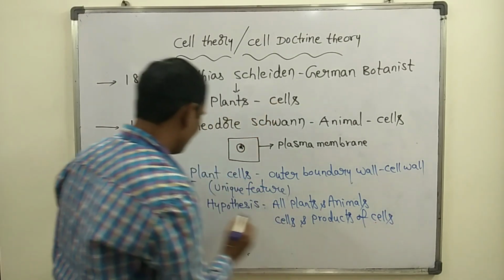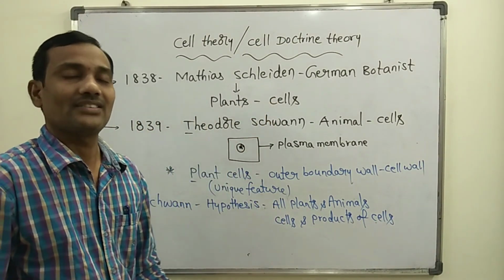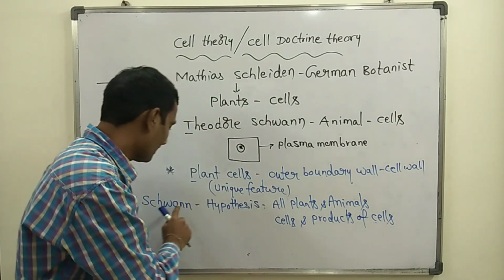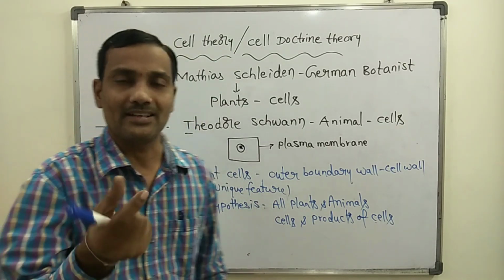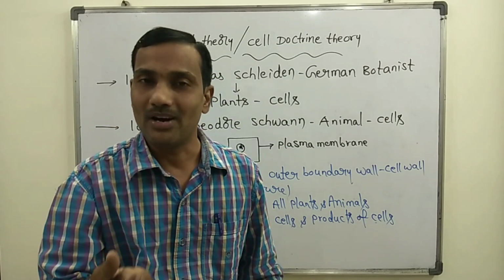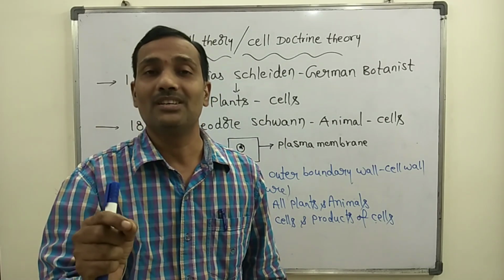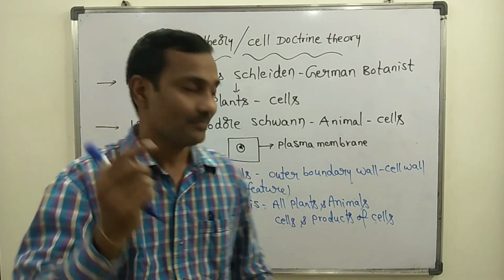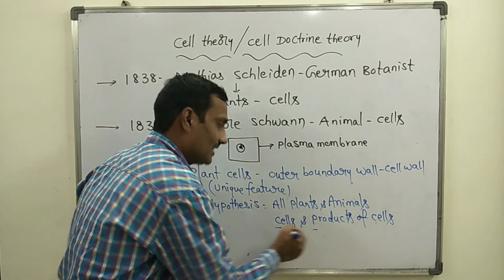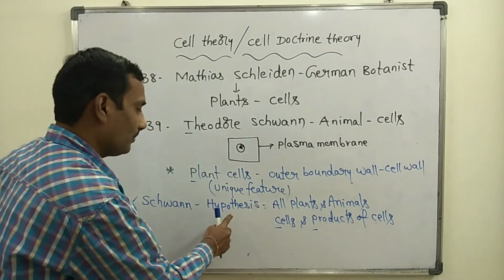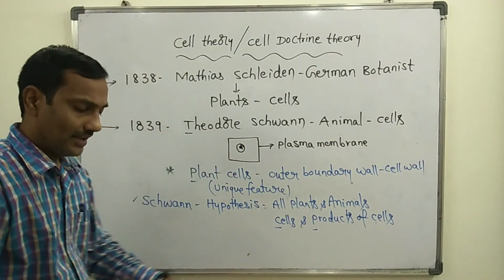That is given by the scientist Schwann only. He proposed the hypothesis that all plants and animals are made up of cells as well as products of cells. That is the hypothesis proposed by Schwann.